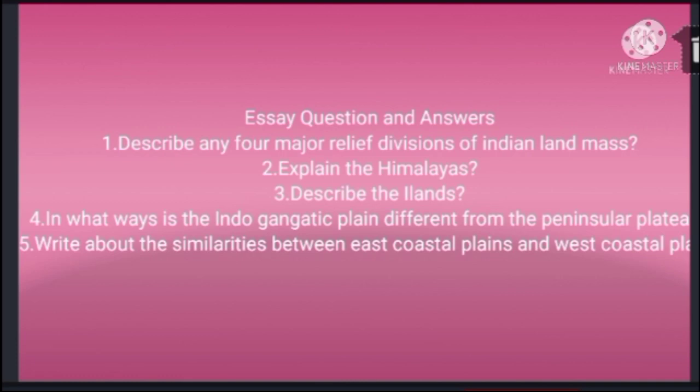Eastern coastal plains receive comparatively lesser rainfall. Western coastal plains receive more rainfall. North to south, the eastern coastal plains are divided into the Utkal coast, Northern Circars and Coromandel coast. Western coastal plains, north to south,